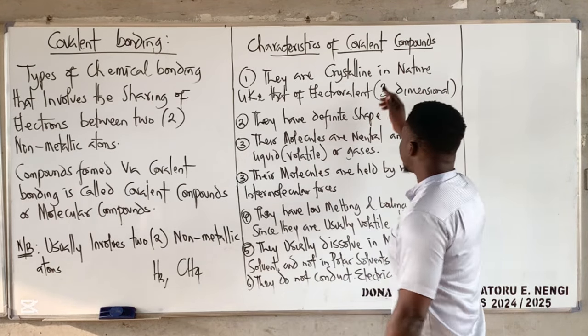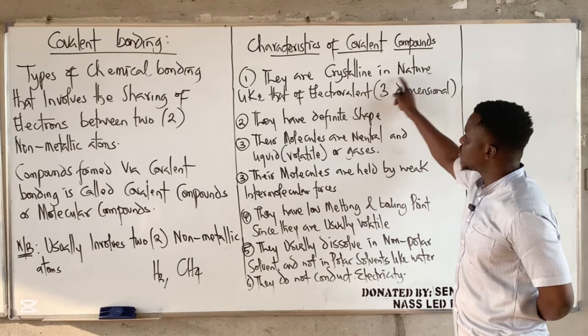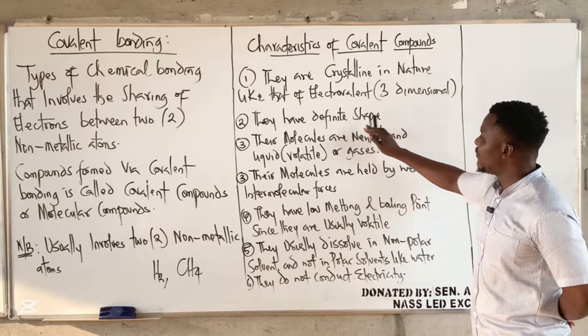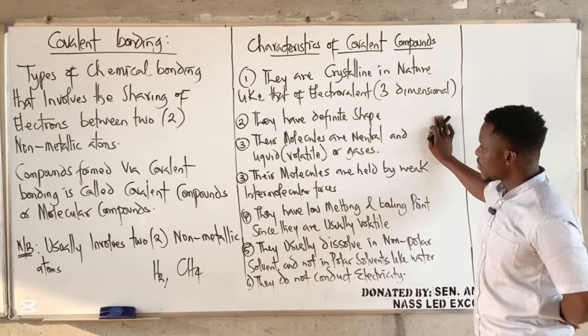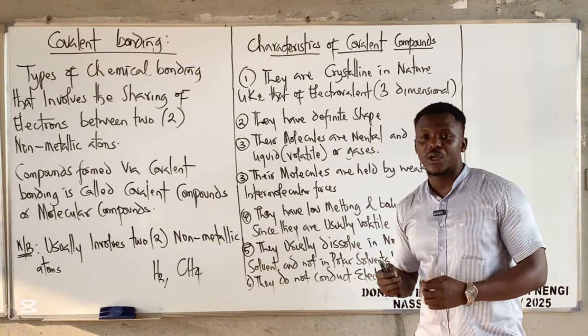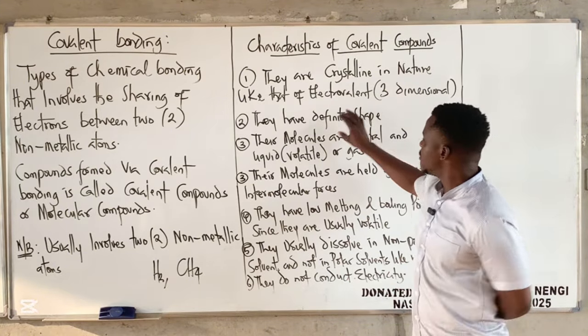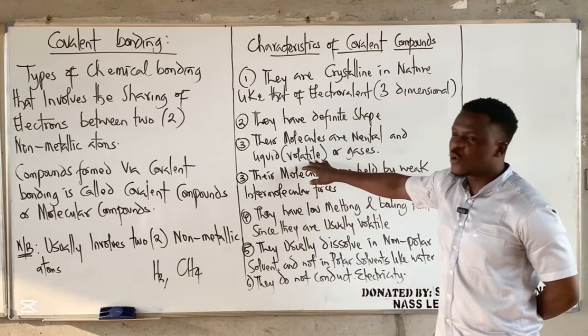Now, characteristics of covalent compounds. They are crystalline in nature like that of electrovalent. They have a definite shape. Their molecules are neutral. Remember, electrovalent molecules were not neutral, they were ionic, plus and minus. They are neutral.